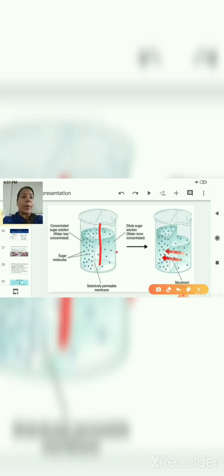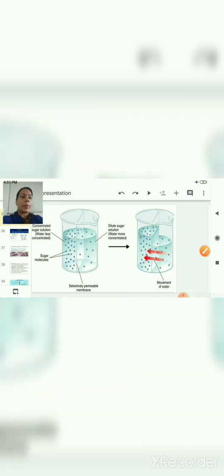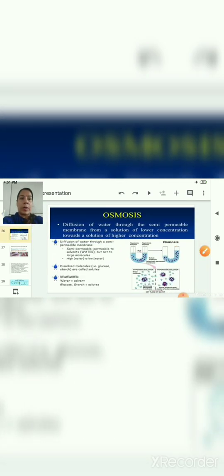So what will happen in this case? The water molecules will move from higher concentration to the lower concentration side to balance the concentration on both sides. This movement is occurring through a selectively permeable membrane. So this type of movement is called osmosis. Here is one more definition of osmosis. It is a diffusion of water through the semi-permeable membrane.